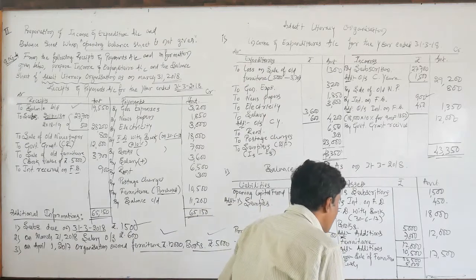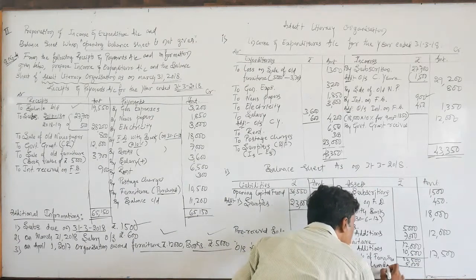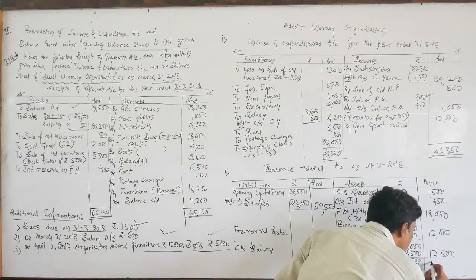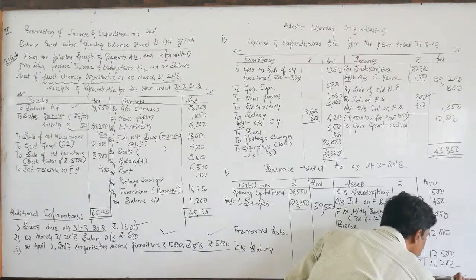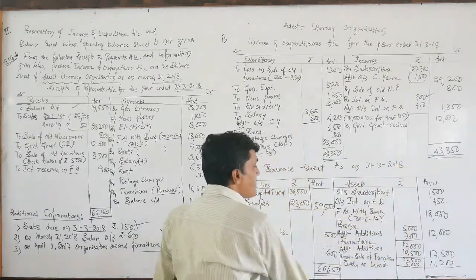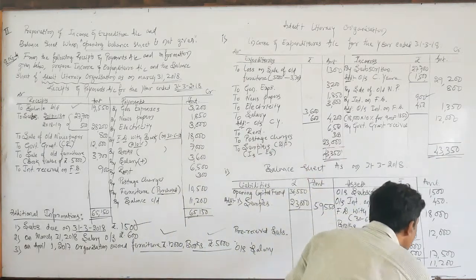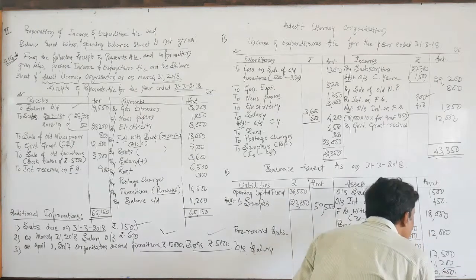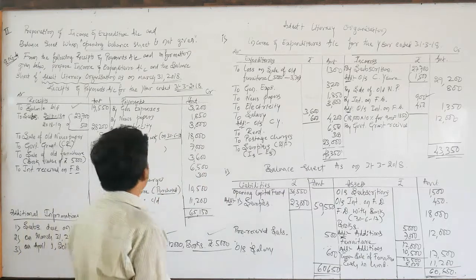The closing cash. I do not have sufficient space, so I am trying my level best to write here cash in hand. I hope you follow me. Cash in hand, that is the closing cash, is rupees 11,200. Okay, dear students, you make it total on the asset side. So you will get rupees 60,650. So this is the procedure, this is the way of solving this kind of problems.